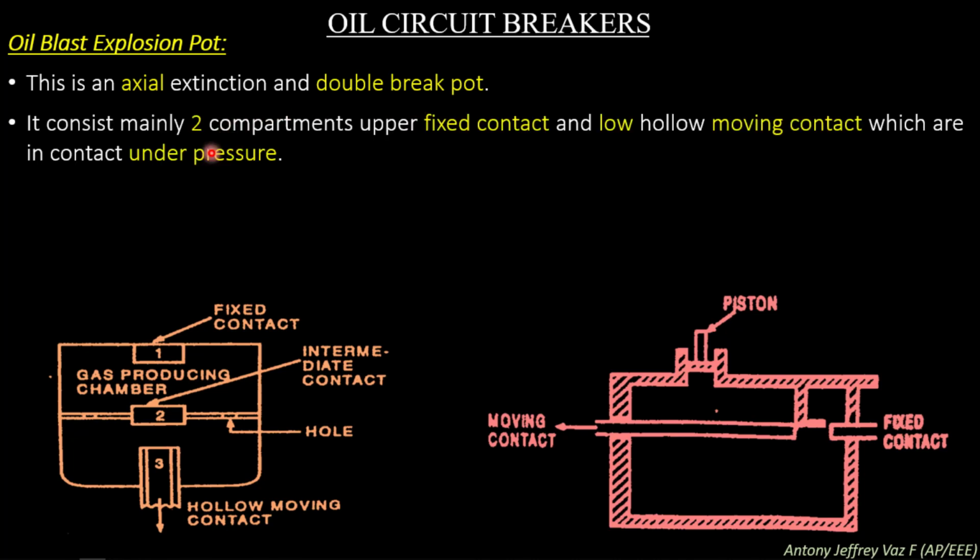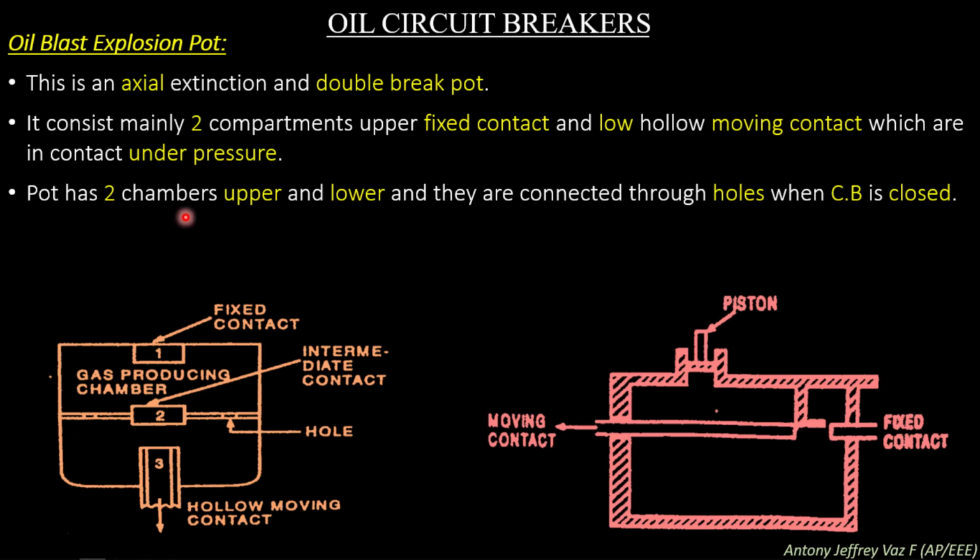It consists of two compartments, an upper fixed contact and a lower hollow moving contact, which are in contact under pressure. So this figure explains the two compartments. One is the upper portion and the other one is the lower portion. The pot has two chambers, upper and lower, and they are connected through holes when the circuit breaker is closed. So you can see the holes present in the two portions of the chamber, and these holes help the movement of oil from one chamber to another chamber.